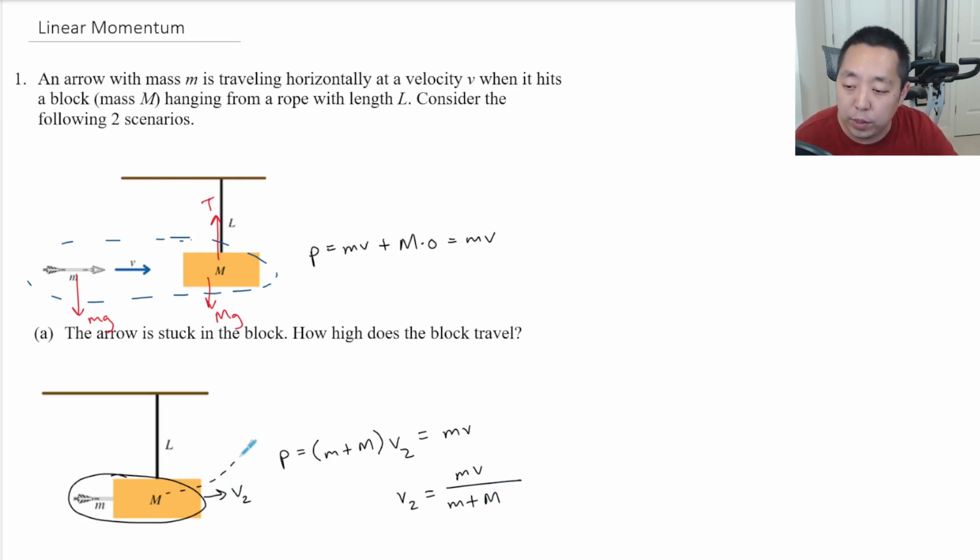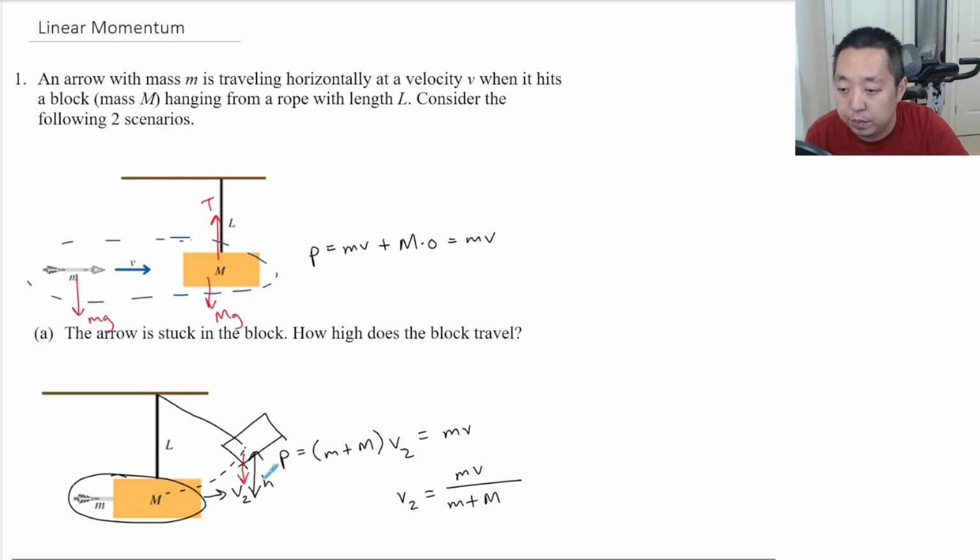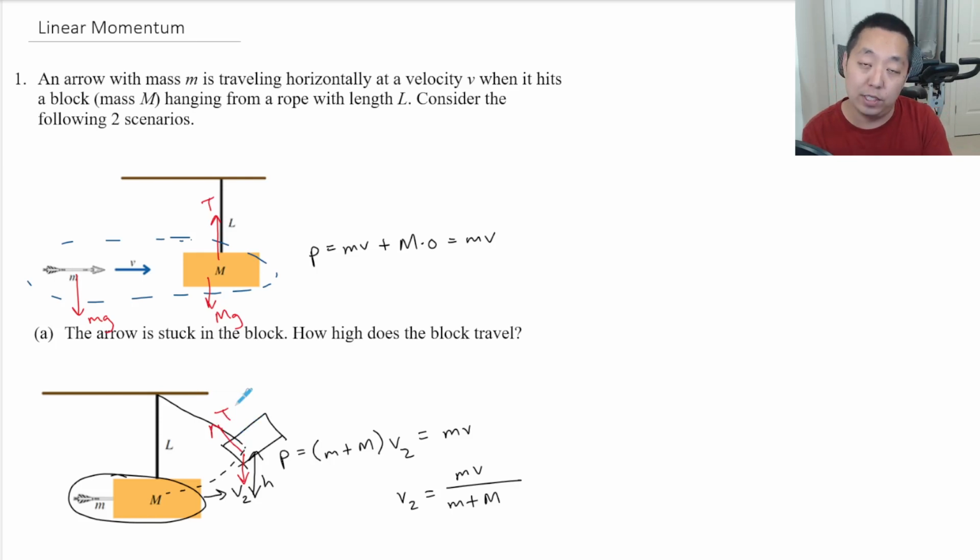And then this whole thing swings upwards to another position here, and we want to know how high the block goes. Now it's an energy problem because during the swinging motion, there's no work being done on the block-arrow system. Now we're doing a separate system: the arrow, the block, and the earth. Gravity, while it's acting downward, doesn't do work on the system because that's an internal force. And even though the tension is an external force, that tension is perpendicular to the motion, so it doesn't do any work on the whole system.